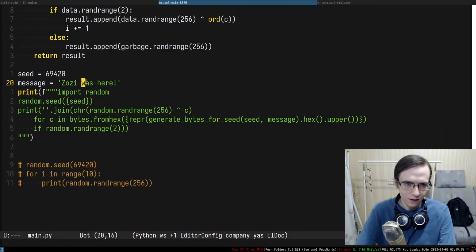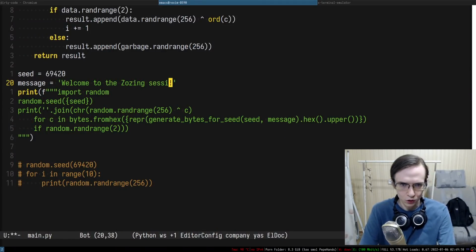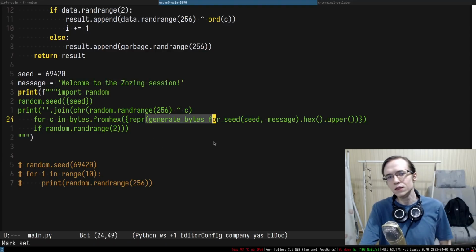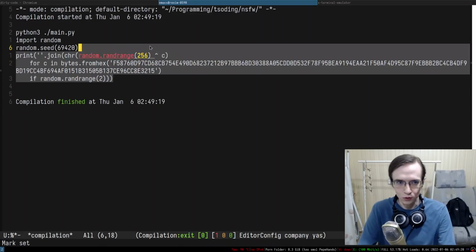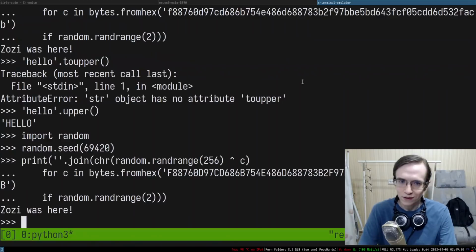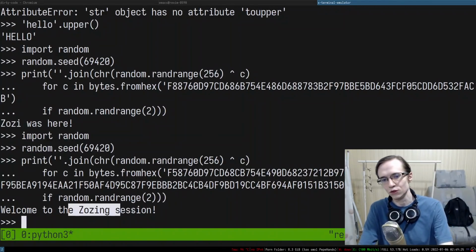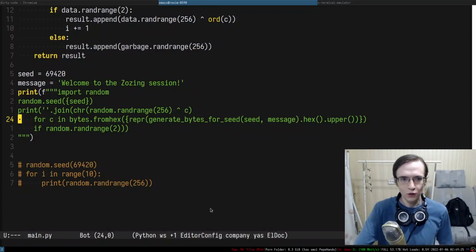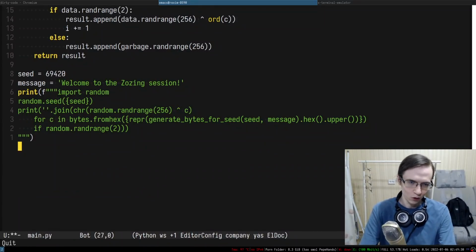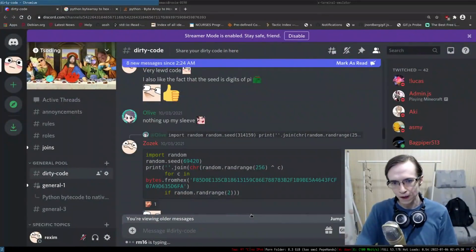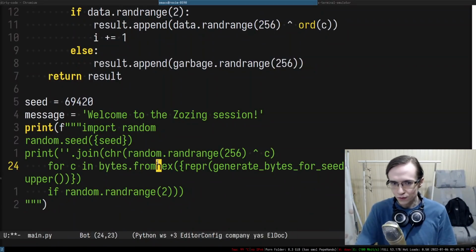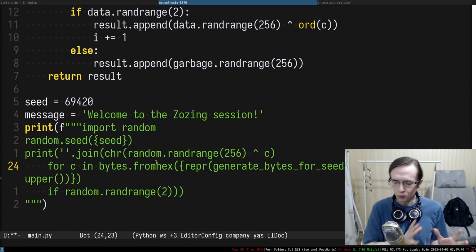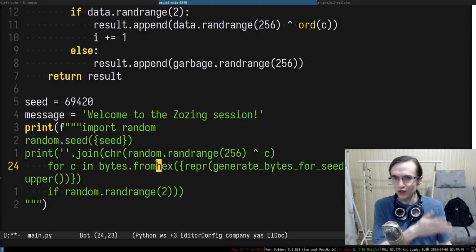Furthermore, I can customize a new message. "Welcome to the Zozin session." That will produce a relatively big sequence of bytes, but maybe it's going to be worth it. We'll see. Yeah, there we go. It's actually relatively big. But if you try to run this entire thing, it says "Welcome to the Zozin session." Okay, so there we go. We just wrote the generator of such code. If you ever wanted to make your own piece of code that looks quirky and weird but still produces a readable message, you can use this generator.